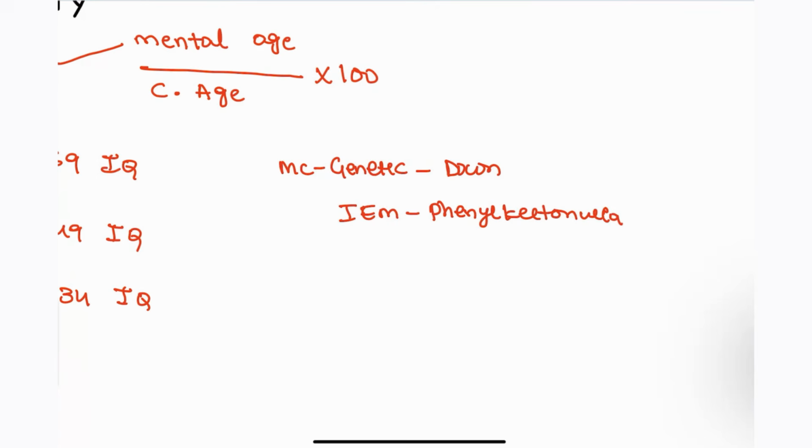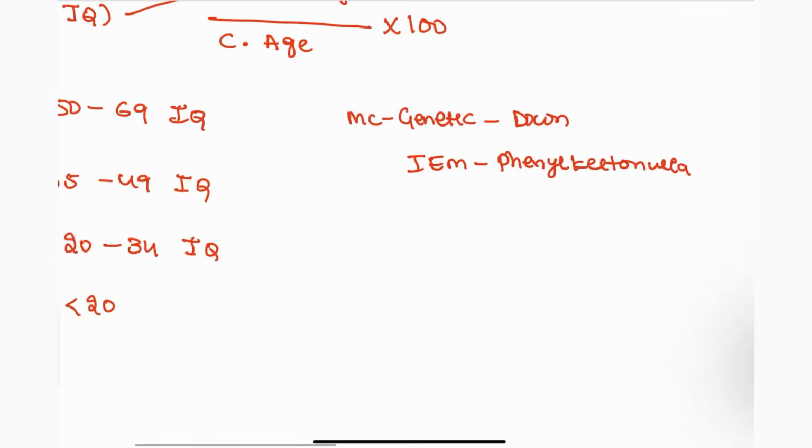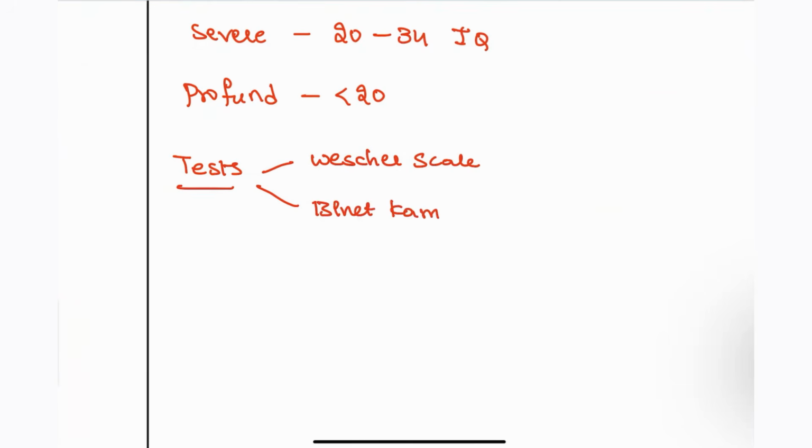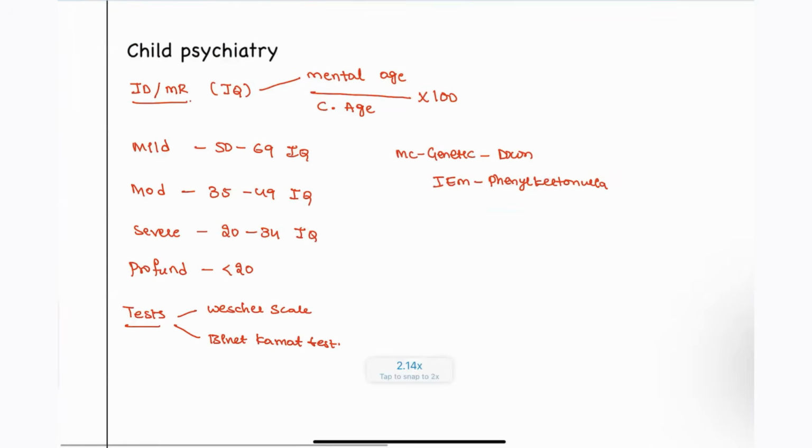Phenylketonuria is commonly seen with this patient. Next, for this patient, what is the assessment? What are the tests that we can perform for this patient? Worldwide, we are going to use the visual scale. And in India, the Binet Kamath test that we are going to follow, or the Bhatia test is also used. So this is how we assess those patients suffering from this specific condition of mental retardation.